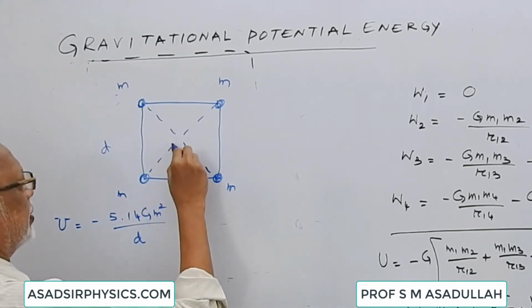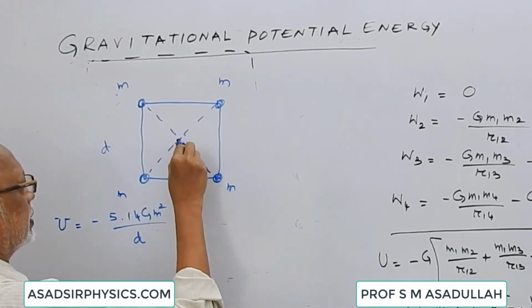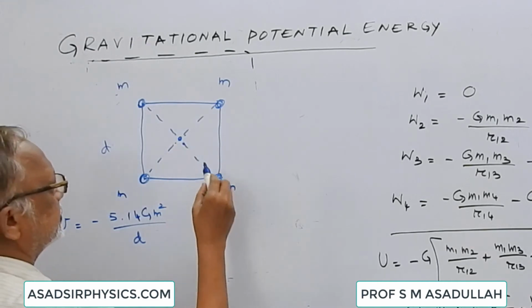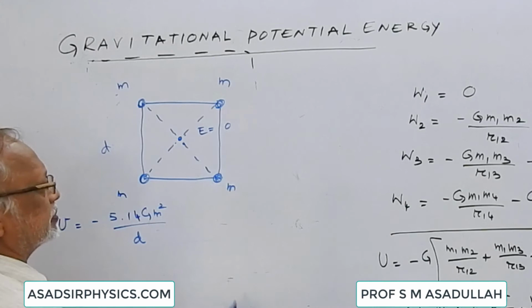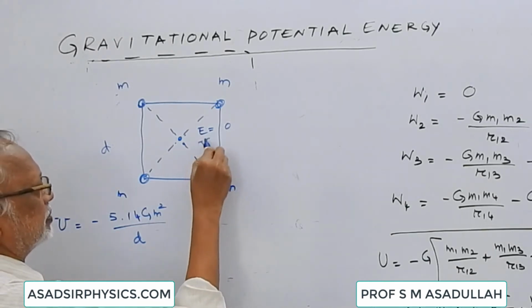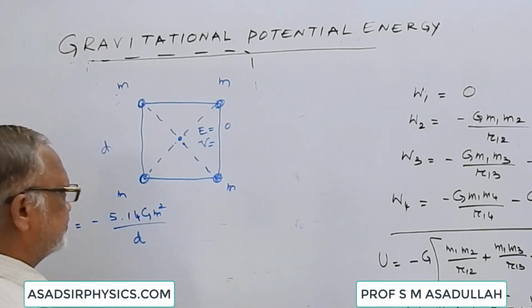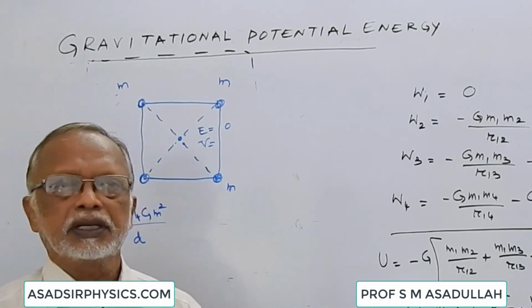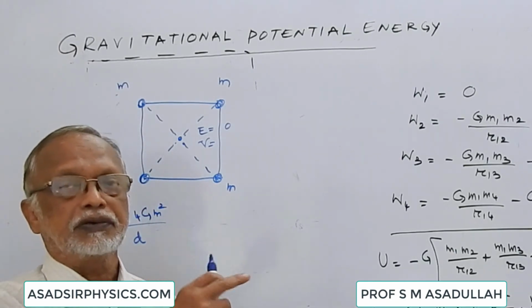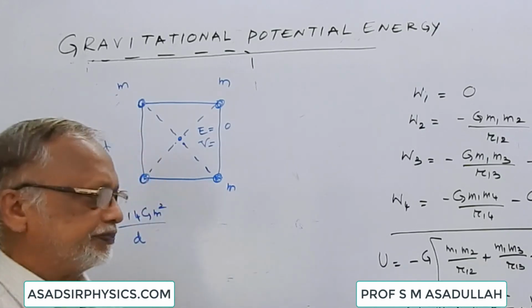If we consider a point at the center here the gravitational field is equal to 0. What about the gravitational potential? The gravitational potential at that point is due to the 4 bodies at the 4 corners.